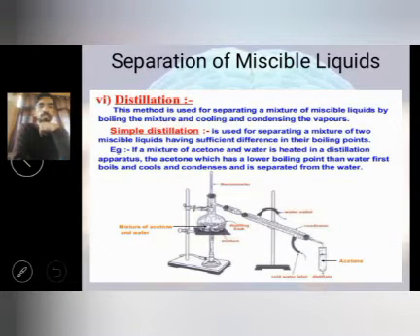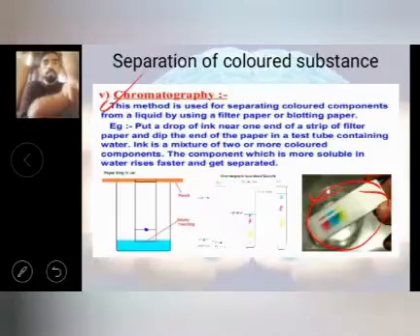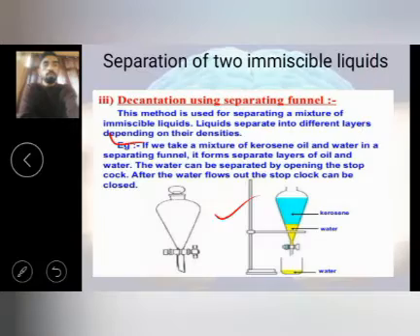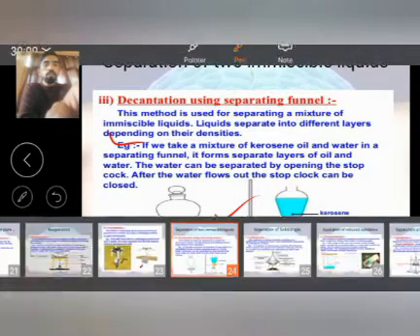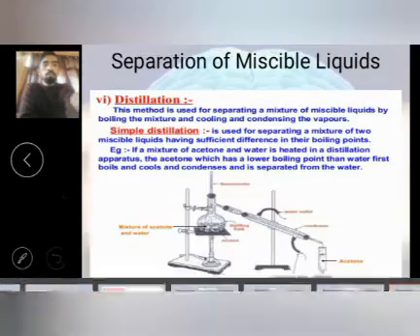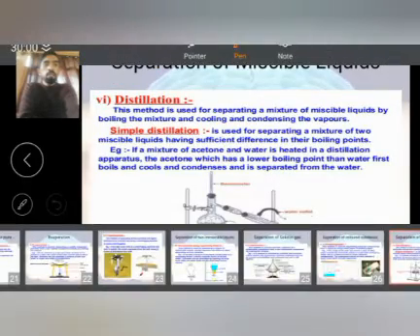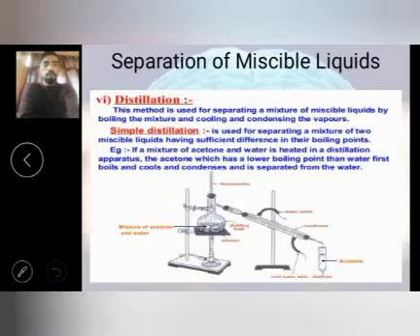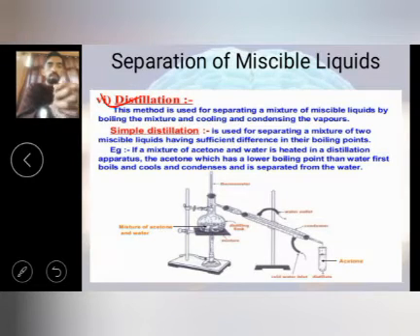The process of separation for two immiscible liquids, once again, is done with a separating funnel. My dear students, two immiscible liquids we can separate with the help of a separating funnel, and miscible liquids can be separated by the distillation process. Distillation depends on boiling point. This method is used for separating a mixture of miscible liquids by boiling the mixture and cooling the condensation of the vapor.